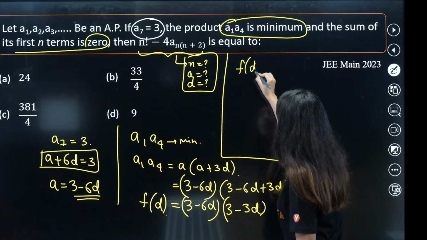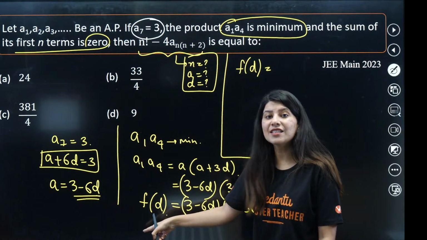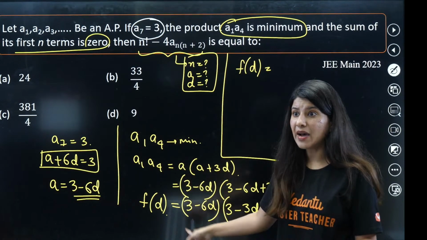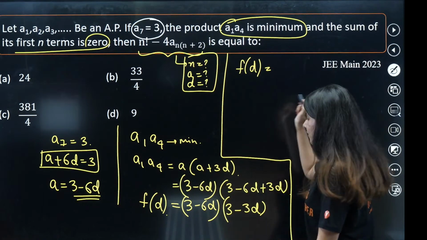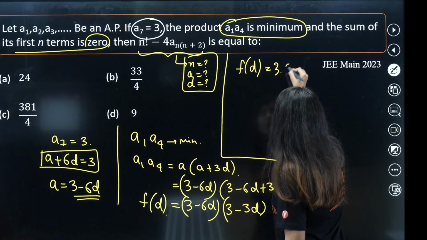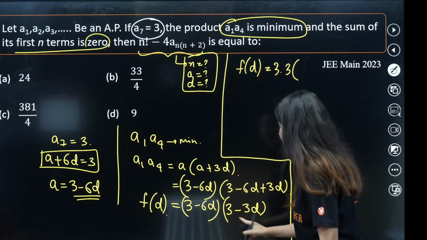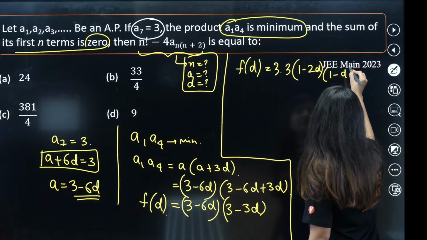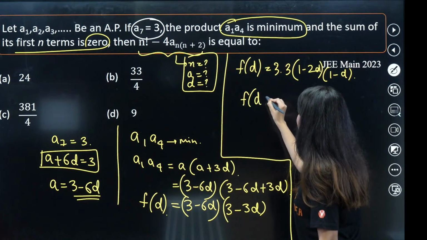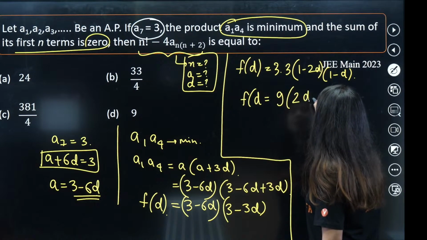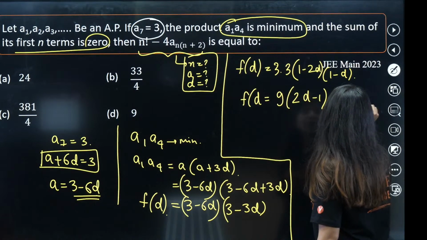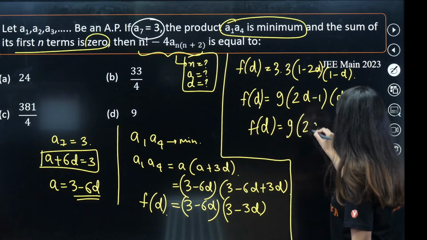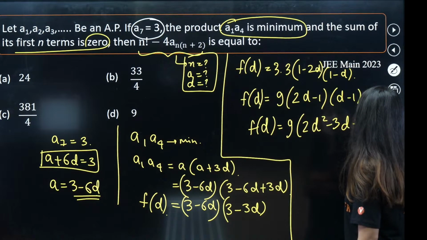So f of d will be what? I have assumed it as a function of d, and I want my f(d) to be minimum now. So take out 3 common from both the brackets. 1 3 from this bracket, 1 3 from this bracket. 1 minus 2d and 1 minus d. So f of d is equal to 9 times (2d minus 1)(d minus 1). Right? So f of d is coming out as 9 times (2d square minus 3d plus 1).